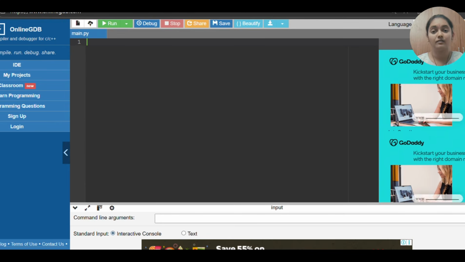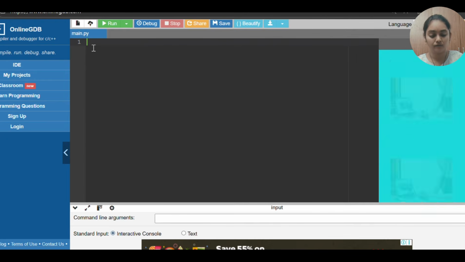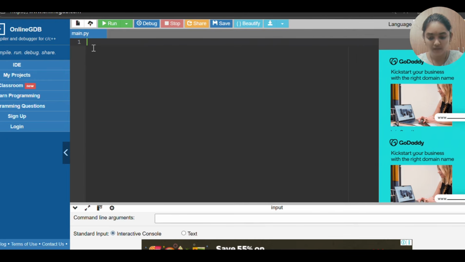So coming to our day 1 topic, nothing but input and output. How do we read input and output in Python? Mainly we have two functions for printing the output. The first is the print command.